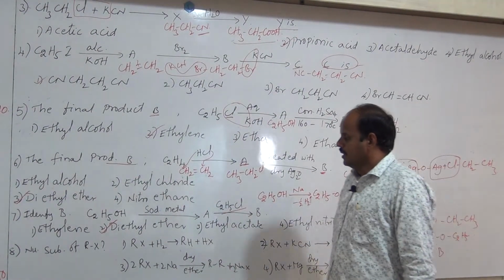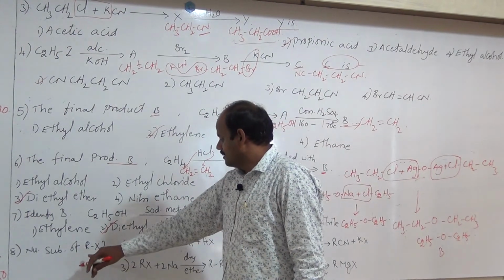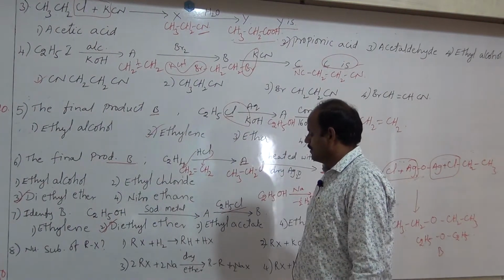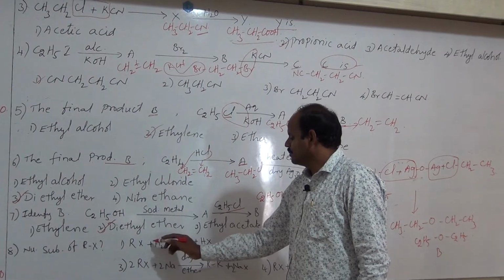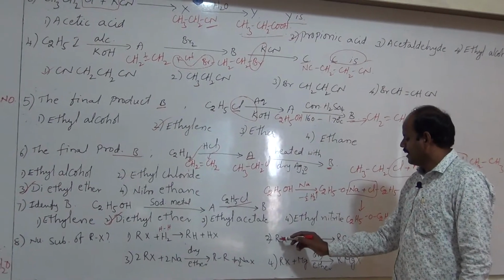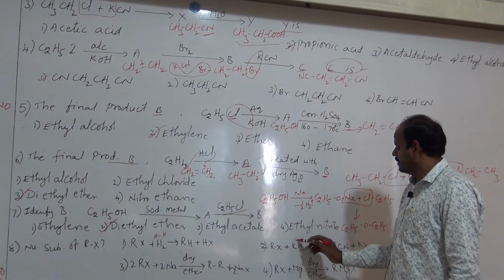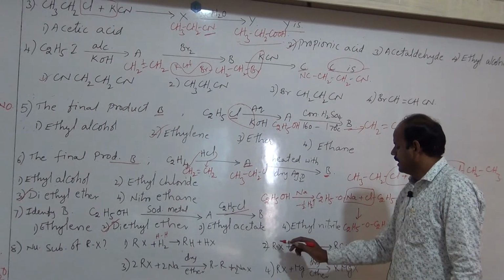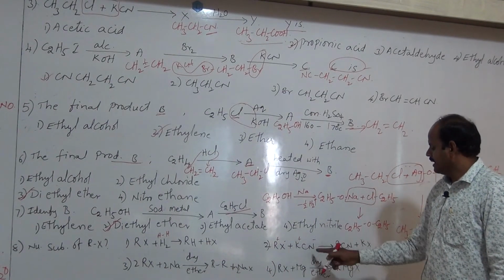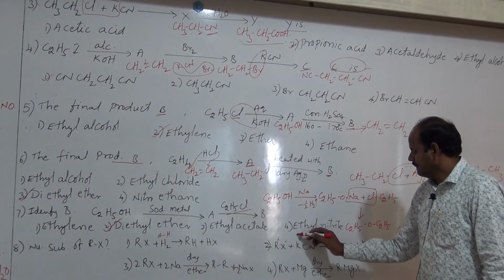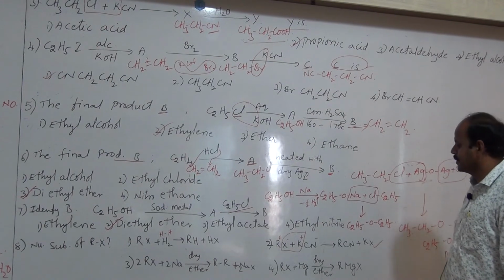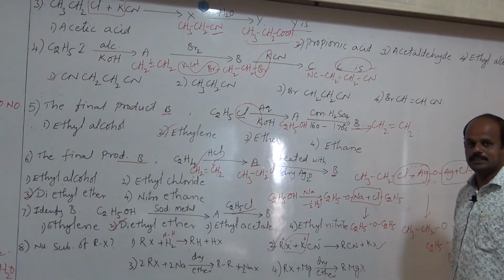Next one. Nucleophilic substitution reaction of the alkyl halides. Which of the following is a nucleophilic substitution reaction of alkyl halide? If you observe this one, RX plus H2, H2 means a covalent bond is there. And if you observe the second one, RX is ionic, and KCN is also ionic, K plus CN minus, and R plus X minus. So here X is replaced by CN minus. KX is removed, RCN formed. Hence it is the nucleophilic substitution reaction.